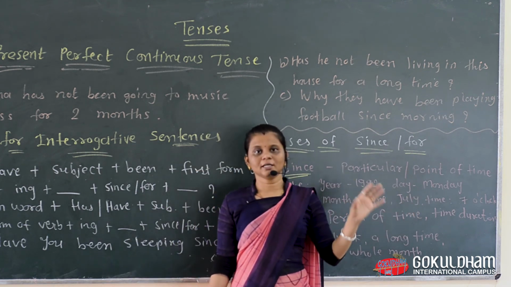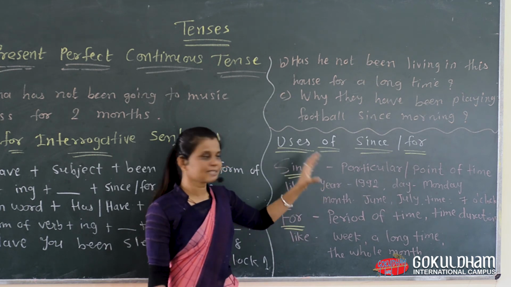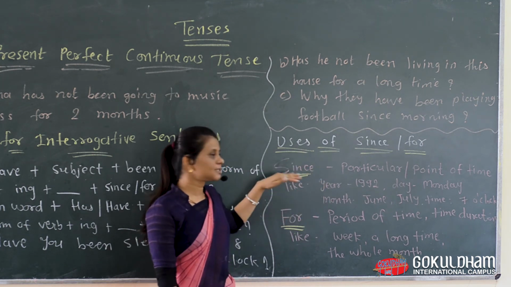That is particular point of time or particular point of the things, timing here. That's why we use since.